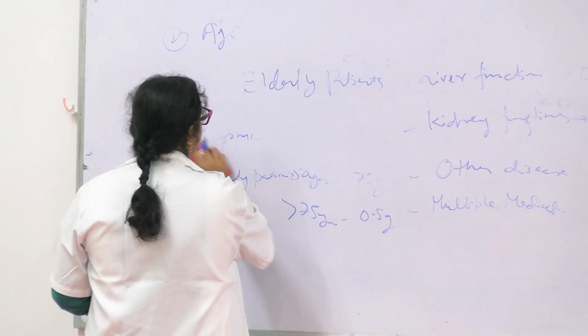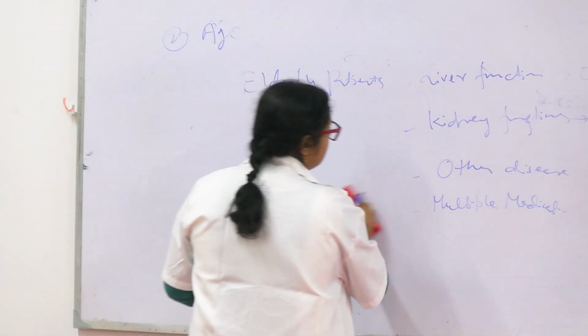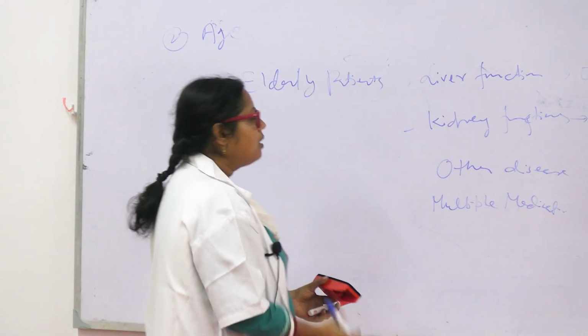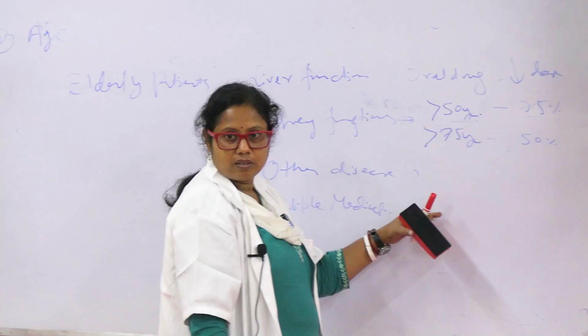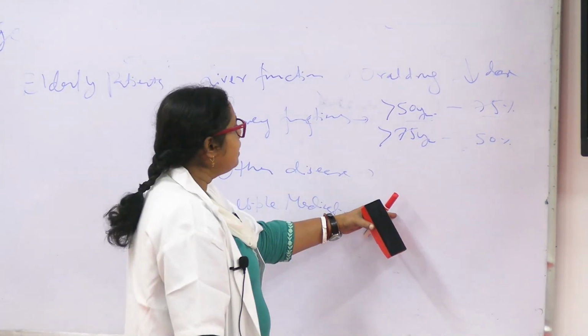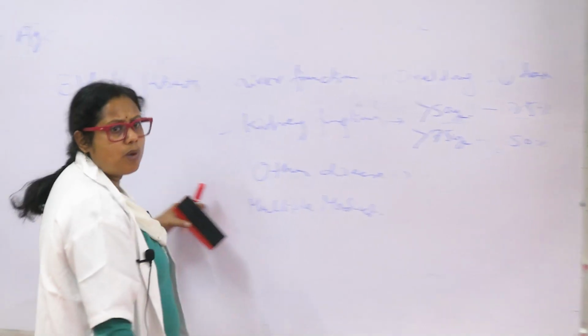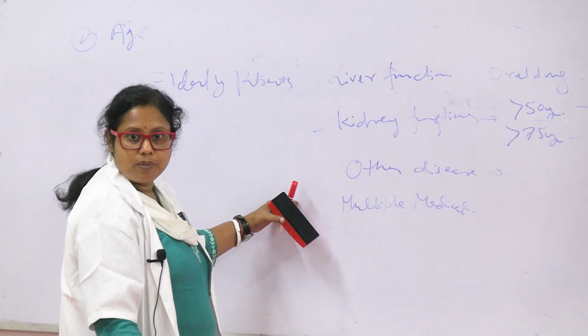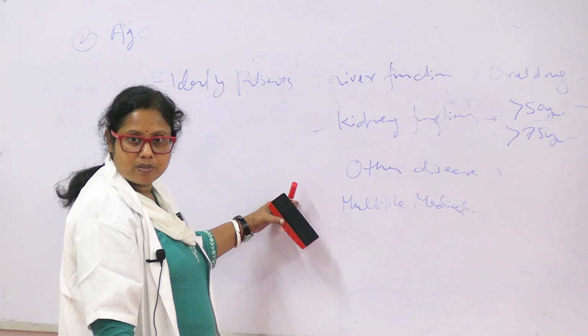Then other diseases. Elderly patients may have cardiovascular disease, bone problems, joint problems, joint pain, some have psychological problems.